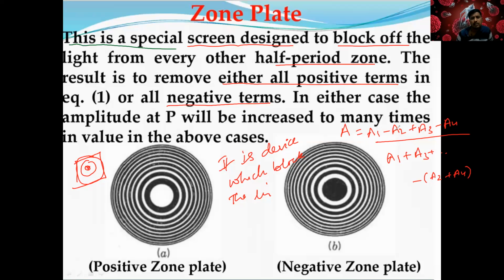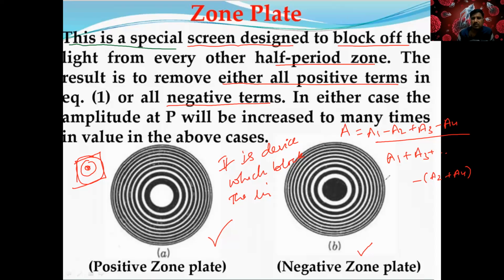So this means you are blocking the light actually. So positive zone plate, negative zone plate. What is the difference between these two? Can anyone answer it, please? Can anyone notice what is the difference between these two figures? What is the difference between the positive zone plate and the negative? They will ask this question in competitive exams. What is the difference?